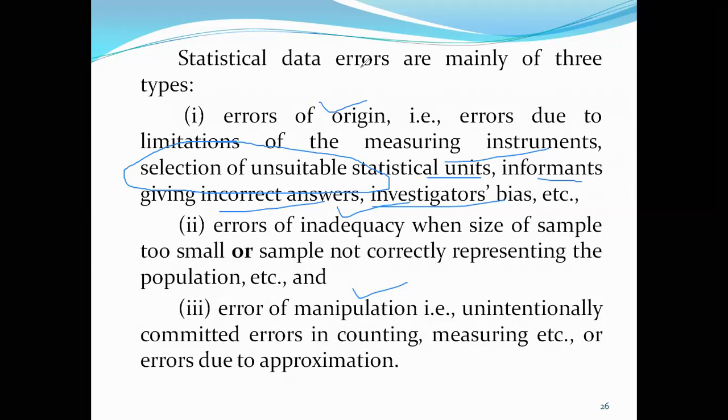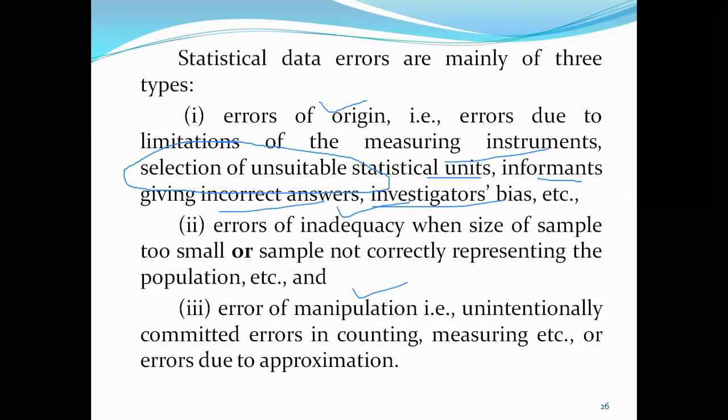So our sample selection should be perfect. Our measuring instrument should be perfect. The informants, the respondents, whoever is giving the answer, should give correct and suitable answers to our questions. And sometimes, if the principal investigator is biased towards his religion, caste, creed, color or sex, then his report is going to be biased also.